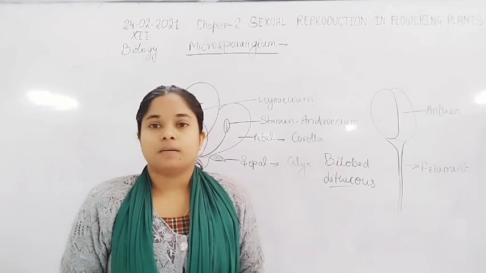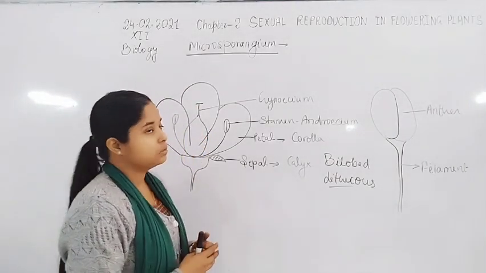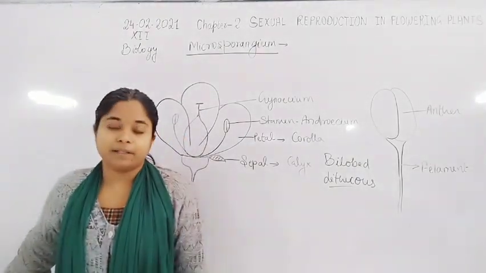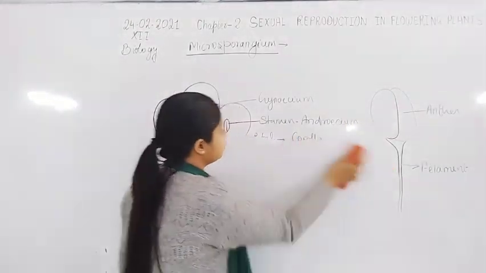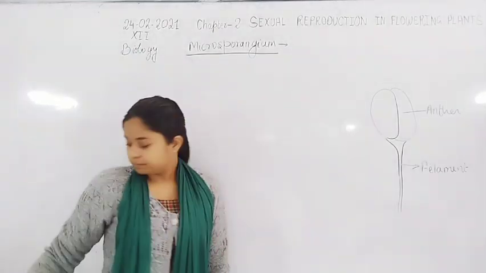Let us discuss the internal structure of the microsporangium, which is formed by four layers.